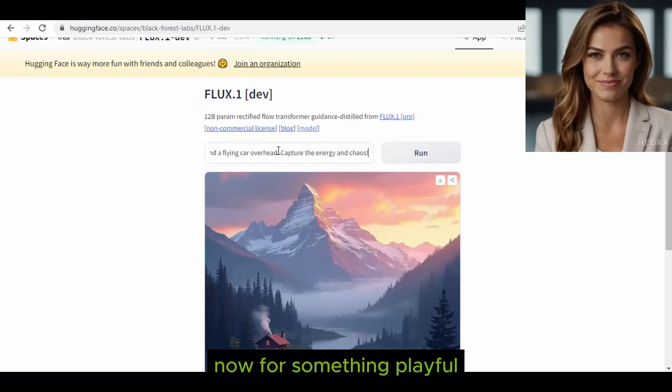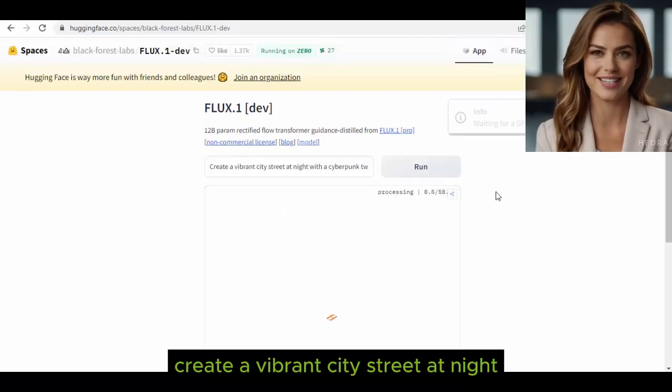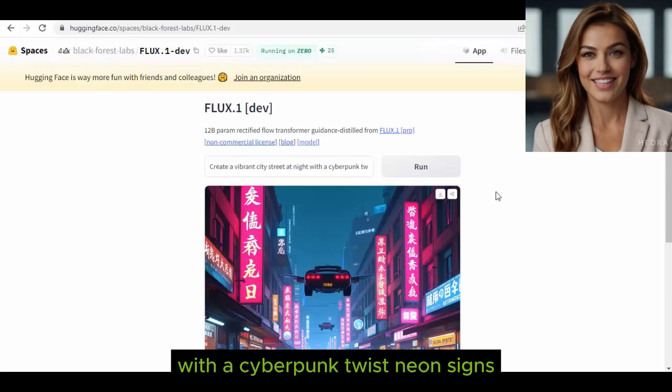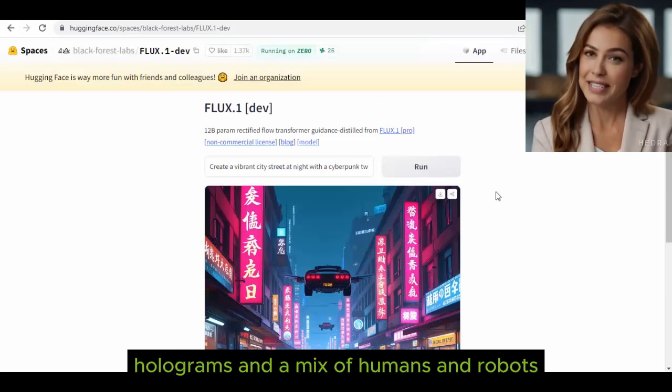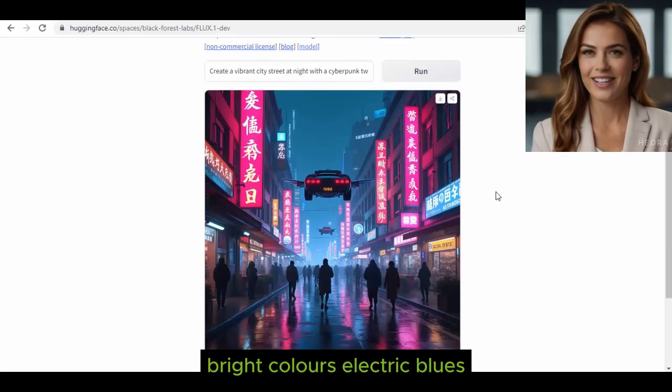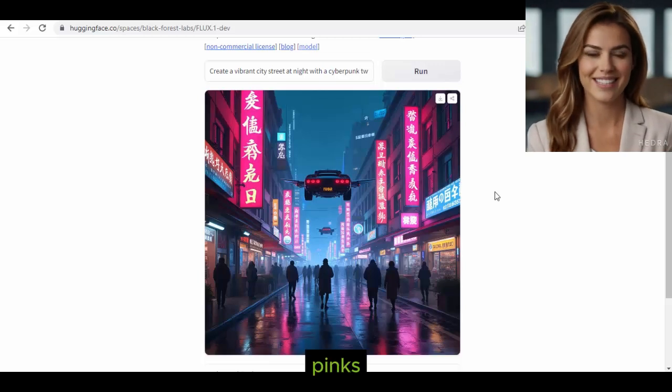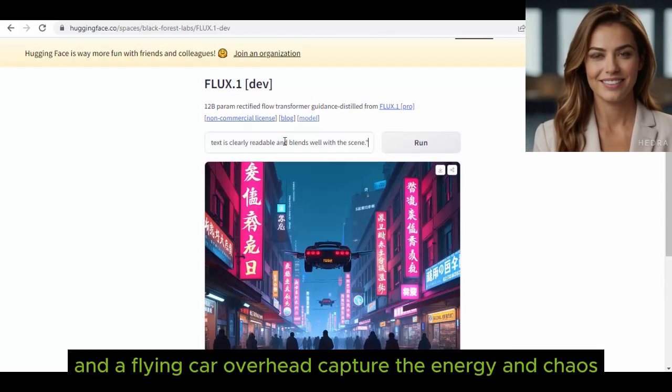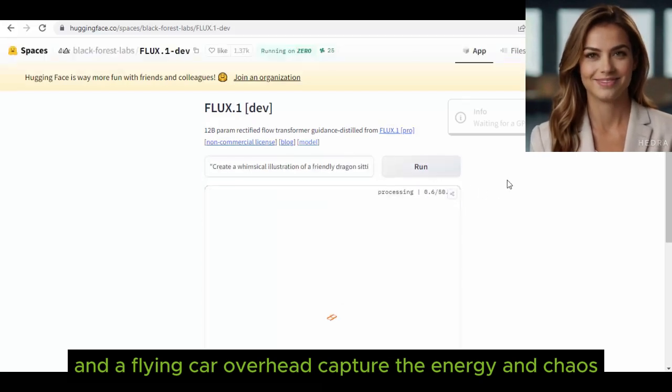Now for something playful. Create a vibrant city street at night with a cyberpunk twist. Neon signs, holograms, and a mix of humans and robots. Bright colors, electric blues, pinks, and a flying car overhead. Capture the energy and chaos.